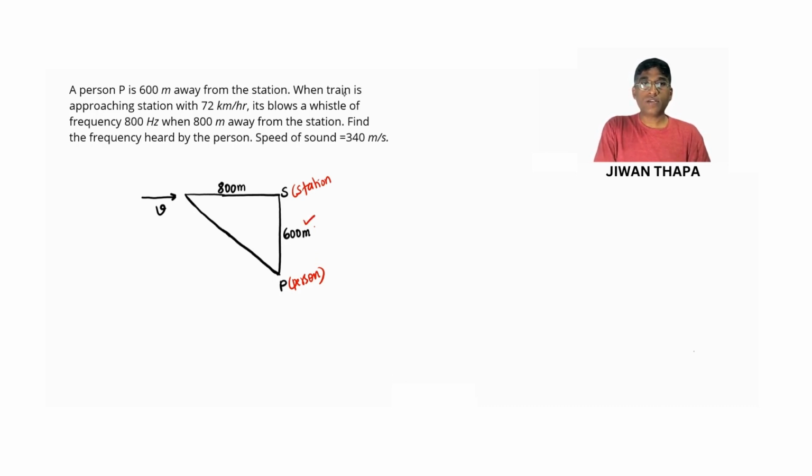And when the train is approaching the station at 72 km per hour, so this is the train, and the train is the source of sound, and it is moving towards the station with speed. So I'm writing over here, speed of source, Vs equals 72 km per hour.